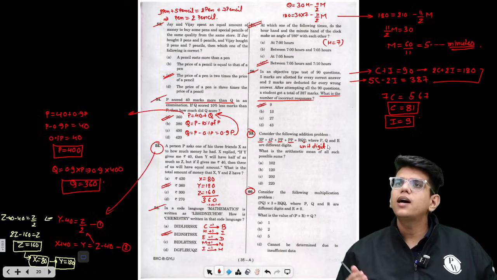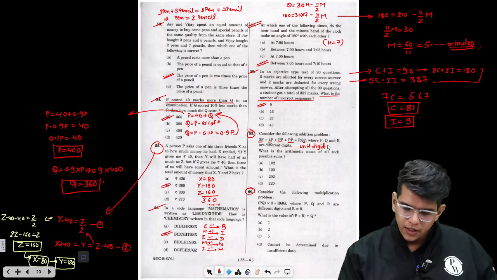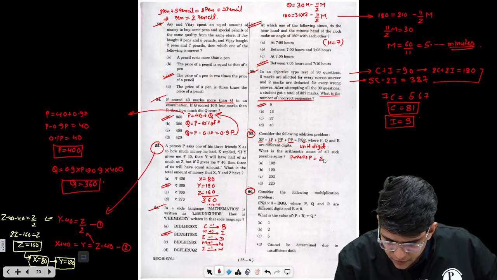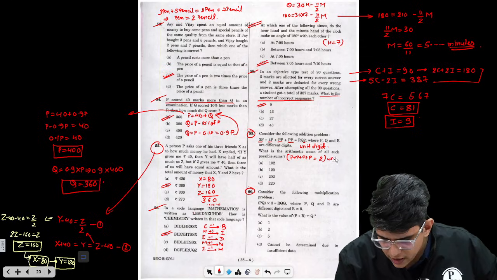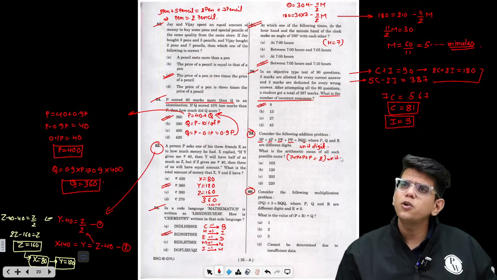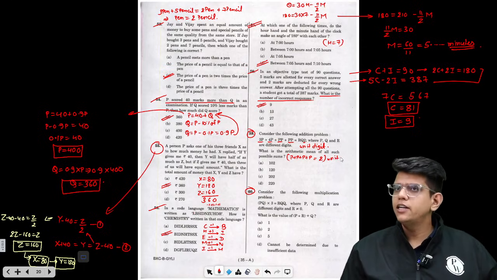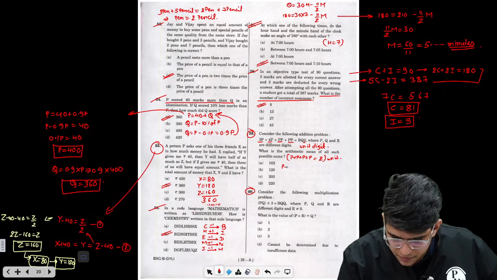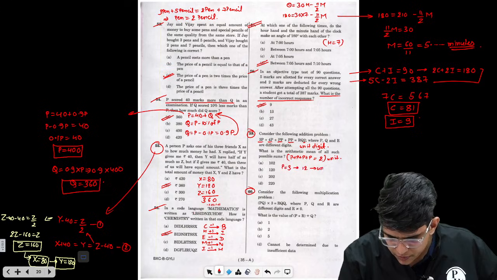What are the possibilities of P? So basically, P plus P plus P plus P unit digit. I am talking about the unit digit only. What are the possible values of P as a digit which can give you the unit digit 2? P equals 3. This becomes 12. Unit digit 2.